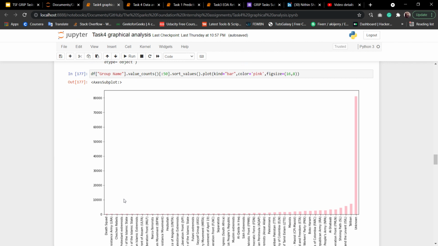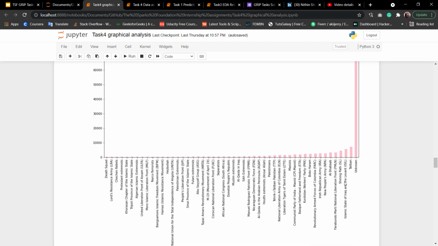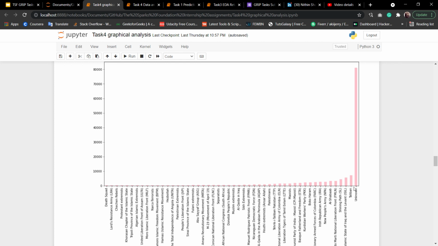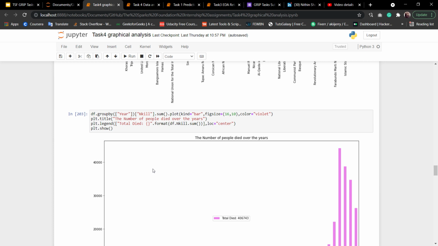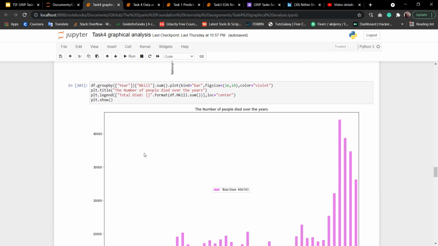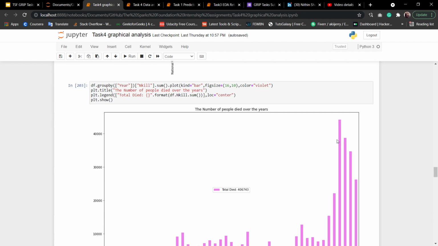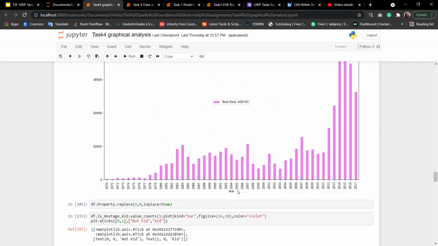After that I have plotted the graph of which terrorist groups were involved the maximum number of times. Most of the time they do not claim who did the terrorist attack. After that we have the Taliban and ISIL, which carry out the maximum number of terrorist attacks. And we have, according to the years, how many people died in the terrorist attacks. As you can see, in 2015 the maximum number of people died, and the total number of people who died is around 460,000.